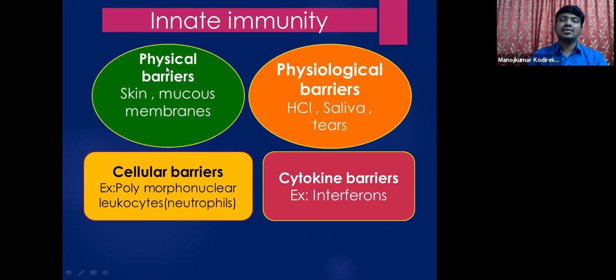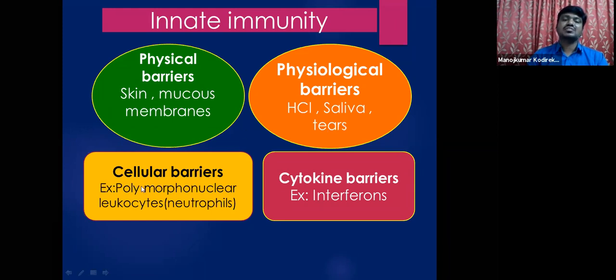Coming to innate immunity, it is provided by all these barriers, as I already told you in part 1. Physical barriers include the skin and mucous membranes of different tracts: respiratory, gastrointestinal, and urinogenital. Physiological barriers include gastric acid, HCl, saliva and tears; saliva and tears contain an enzyme called lysozyme, which kills bacteria.